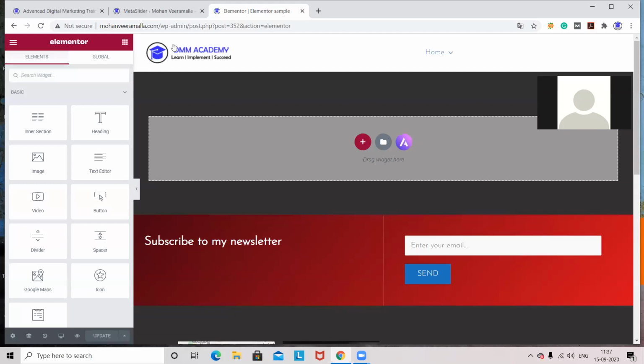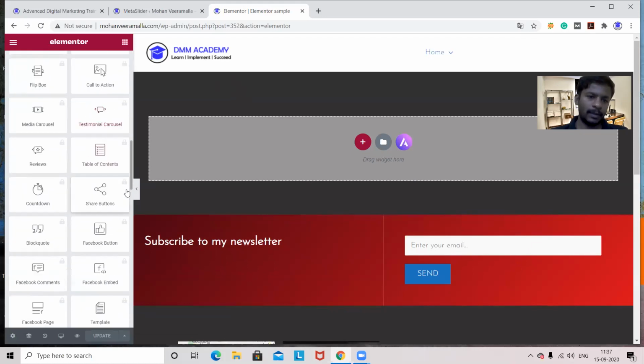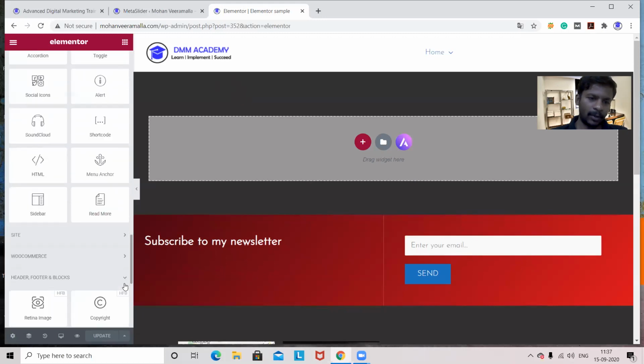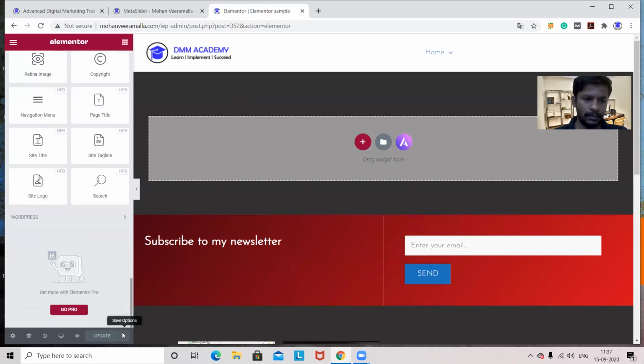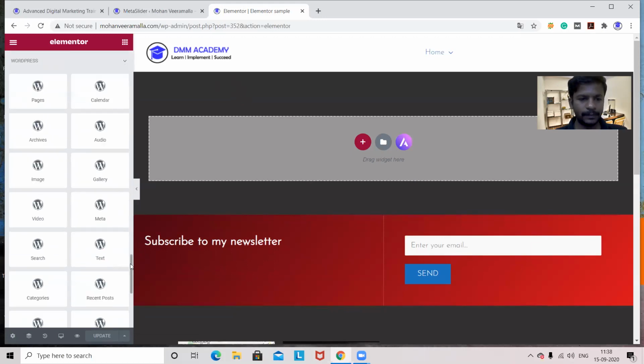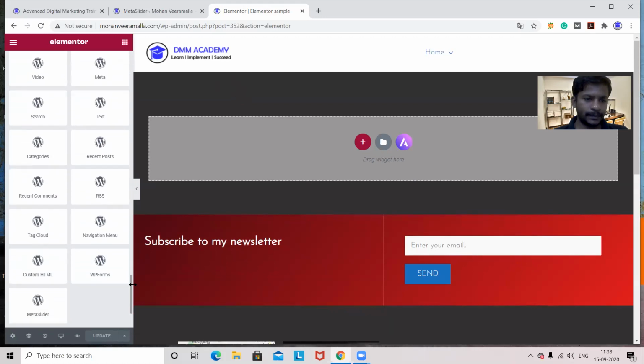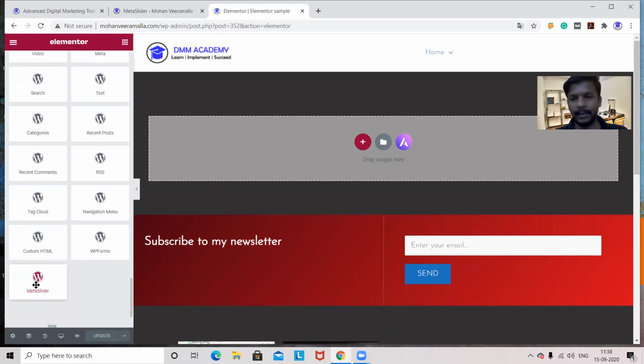Yes, sir. Now this is the header part. This is the footer part. In between we have nothing. Now I want to show a slider at the top. We just created a slider. Whenever you install a plugin in WordPress, it automatically becomes available at the bottom of Elementor. So you have to scroll down to this WordPress section. From here, check whether you have an option called Meta Slider. Yes, we have an option called Meta Slider.